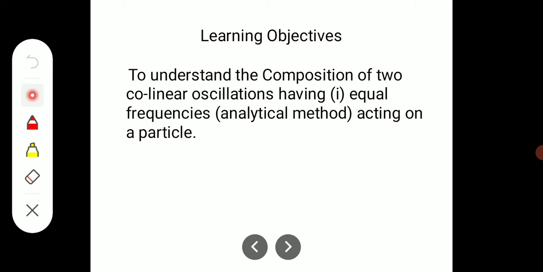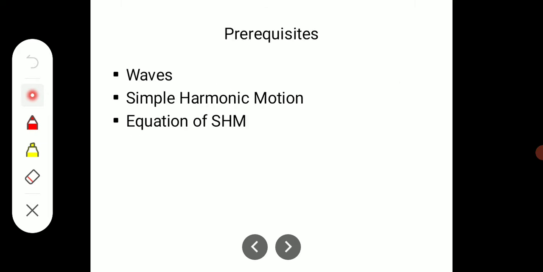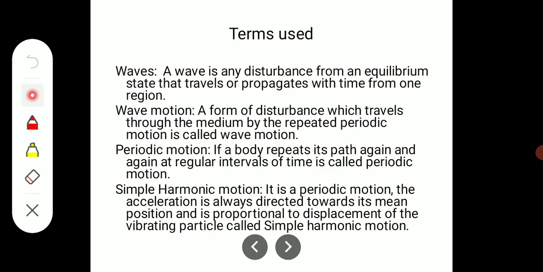The learning objective is to understand the composition of collinear oscillations of equal frequencies acting on a particle. So we need some prerequisites: waves, what is wave motion, what is periodic motion, and simple harmonic motion, and also the equation of the simple harmonic motion.